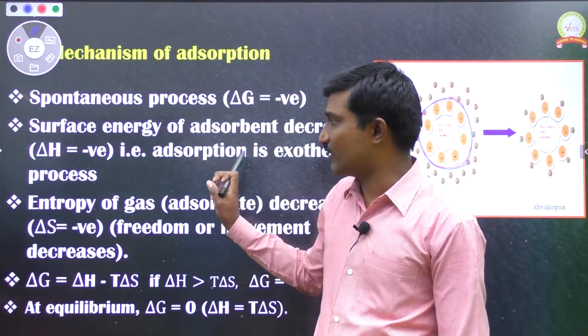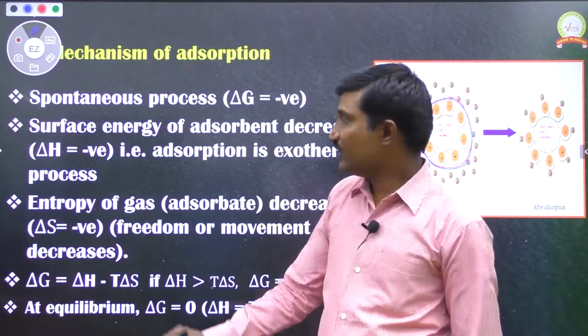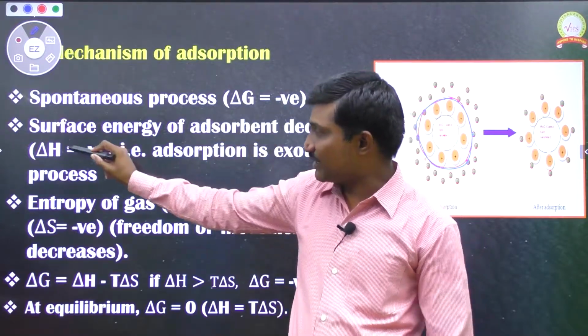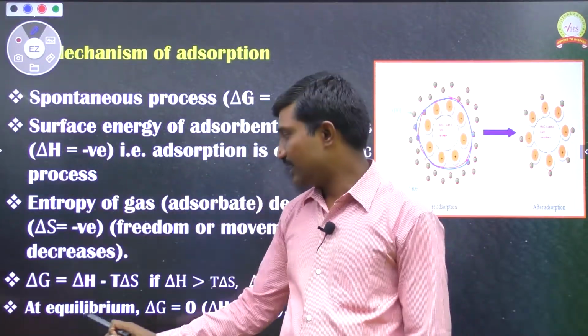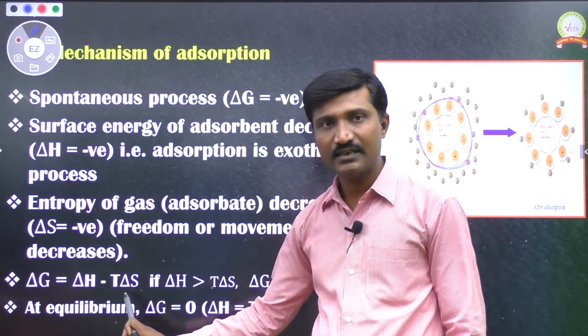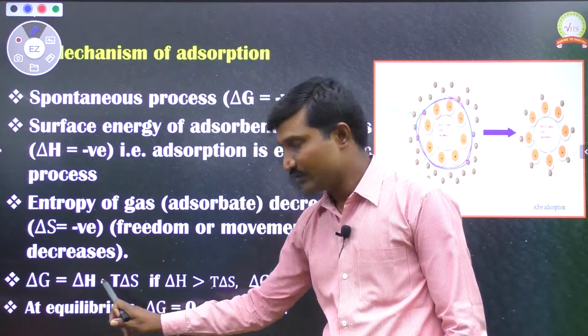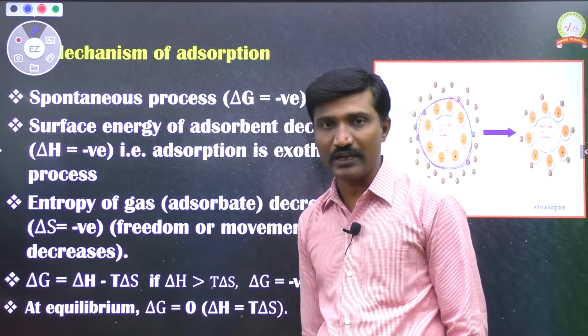So delta G can be expressed in terms of delta H and delta S. That is the relation: delta G is equal to delta H minus T delta S. According to this, delta H is negative and T into delta S is also negative.